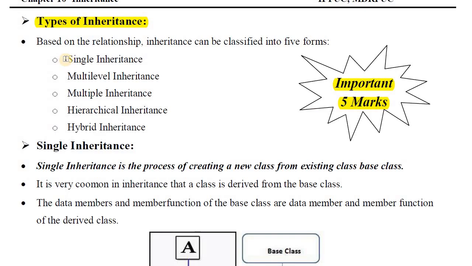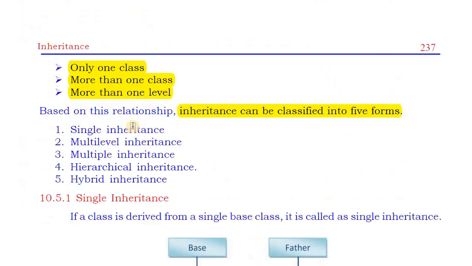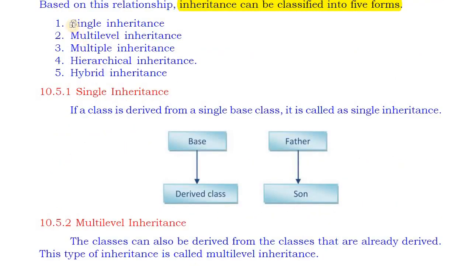So the names of the types of inheritance are single inheritance, multi-level inheritance, multiple inheritance, hierarchical inheritance, and hybrid inheritance. In examination you have to write the names of these types, and after writing the list, you have to explain each and write the definition of each type of inheritance with diagram. So it is very easy. Diagrams are also very easy.